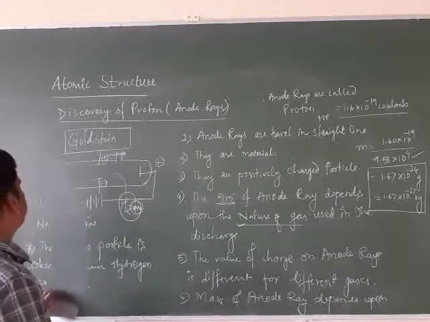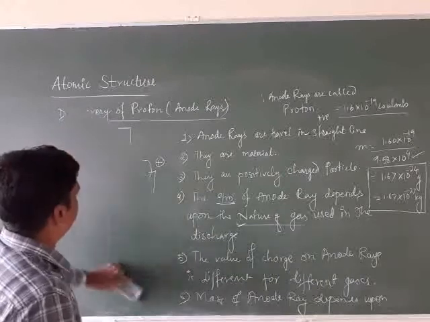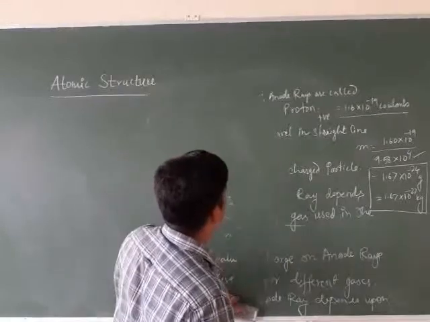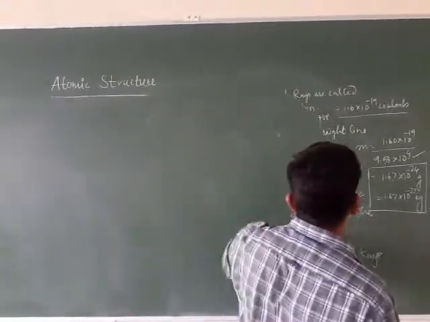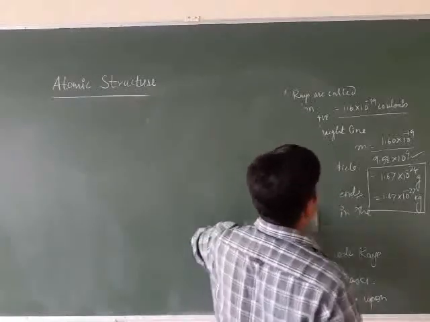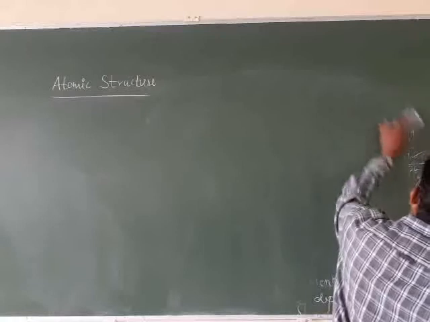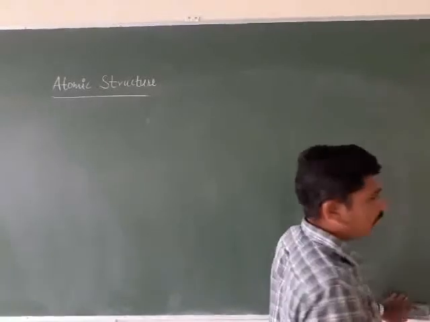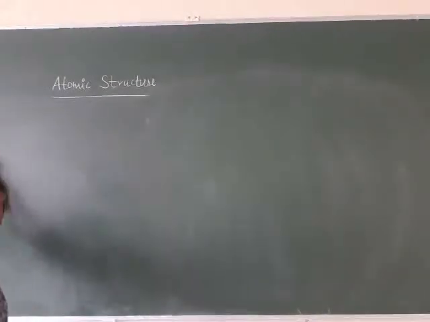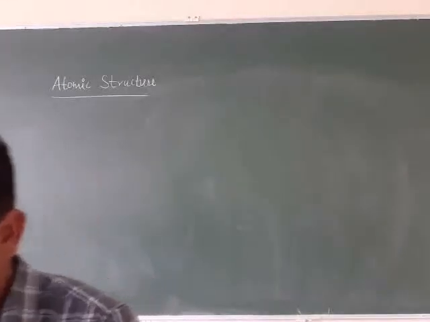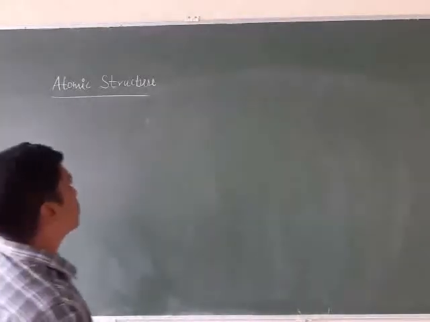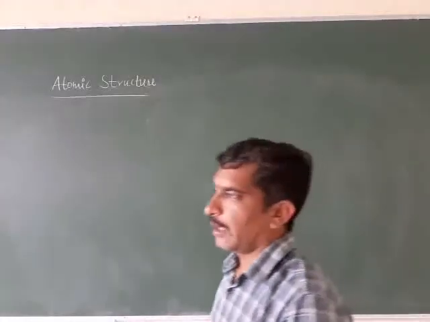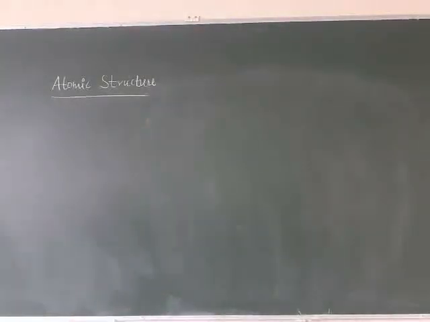So what we can write is: electron carries negative charge, proton carries positive charge, and the charge is exactly equal in both cases but with opposite sign. Electron has a mass of 9.11 into 10 raised to minus 28 gram, while proton has a mass of 1.67 into 10 raised to minus 24 gram. So this is the difference between these two particles.